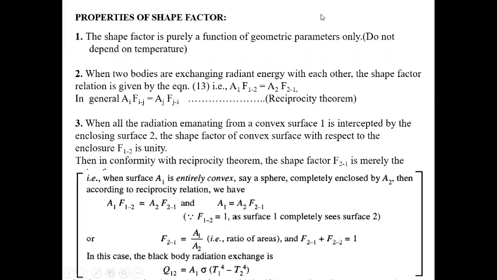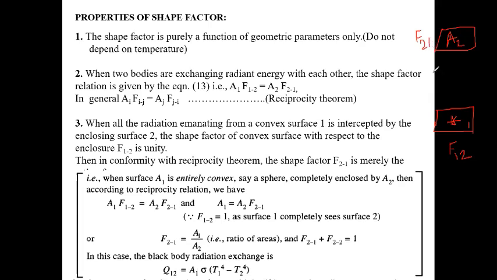Suppose you take a body A2 and another body A1. From A1 to A2 the shape factor will be F12, and from A2 to A1 the shape factor will be F21.